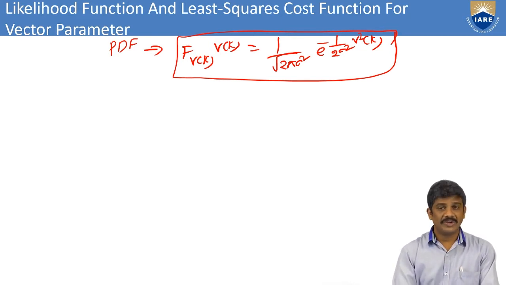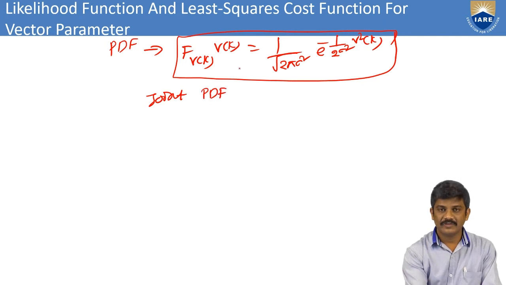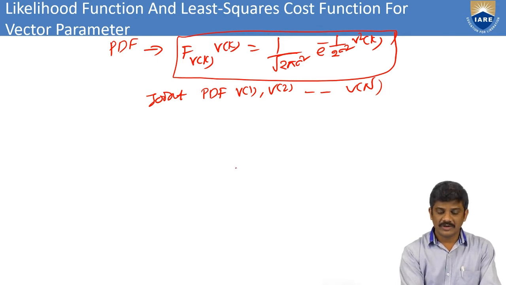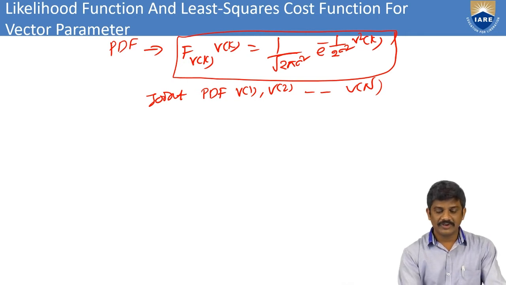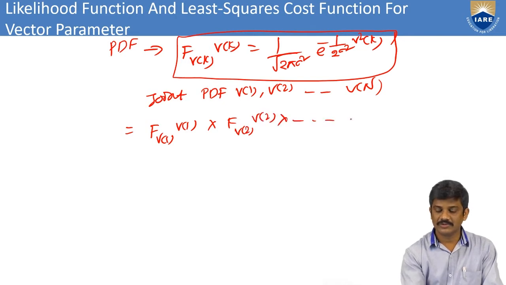We also used this in the likelihood function in the previous sessions. Next we go for the joint probability density function of v of 1, v of 2, up to v of n. Here we consider them individually, and then we take the product of the individual probability density functions. Then we can write f v of 1 of v of 1 into f v of 2 of v of 2, and so on, into f v of n of v of n.